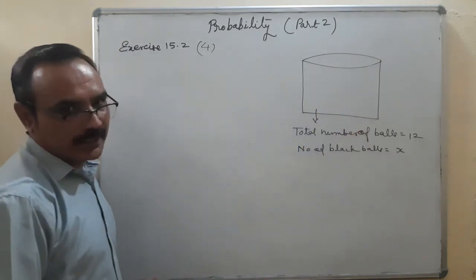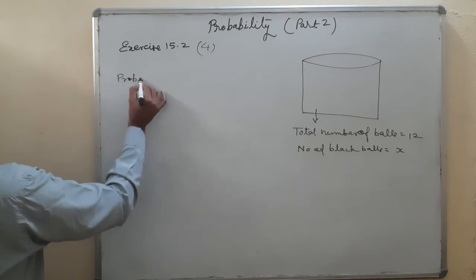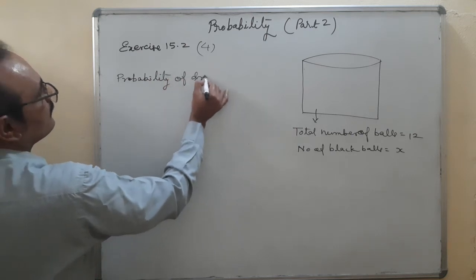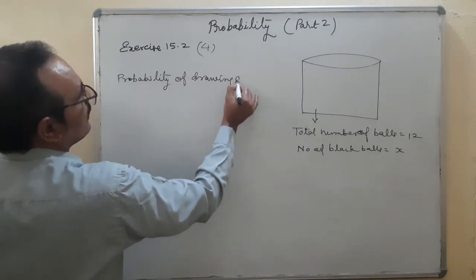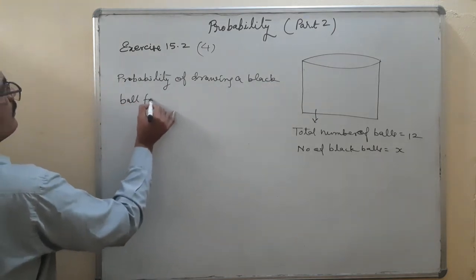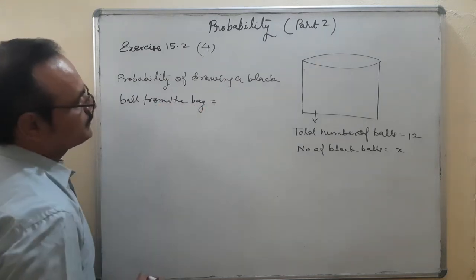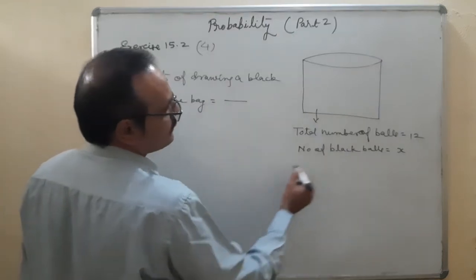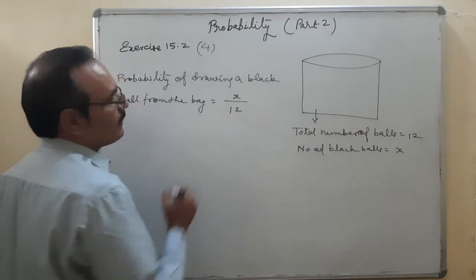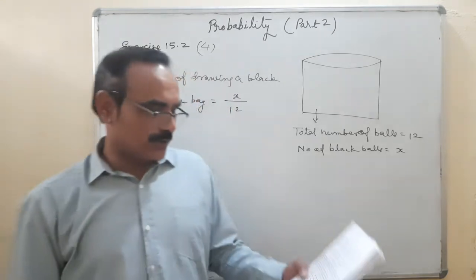Number of black balls are X. Probability of drawing a black ball from the bag is equal to, how many black balls are there? X upon total number of balls 12. Is it okay? First answer, probability of drawing a black ball X upon 12.